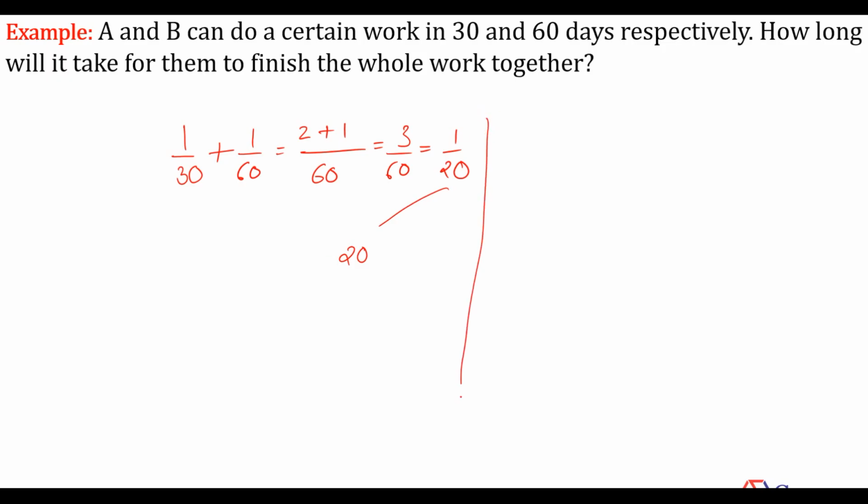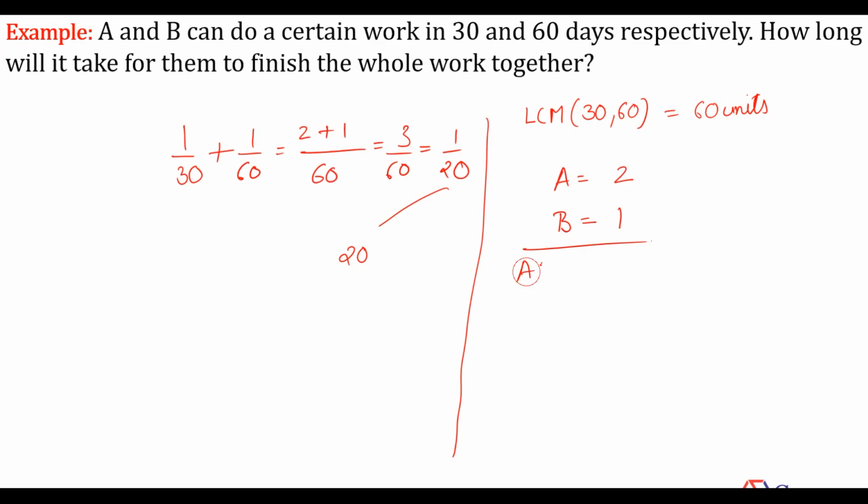Let's try to solve this question using the second method, in which the total work will become LCM of 30 and 60, which is equal to 60 units. So what's the efficiency of A? This is 60 by 30, that is 2 units per day. Efficiency of B will become 60 by 60, that is 1.